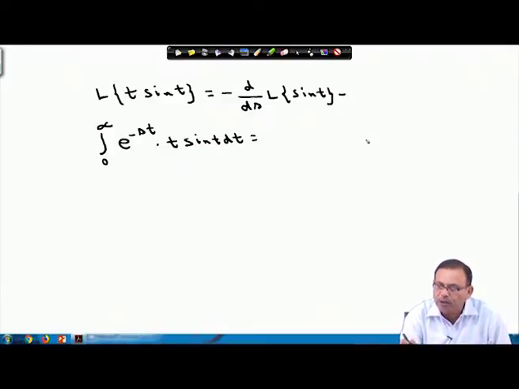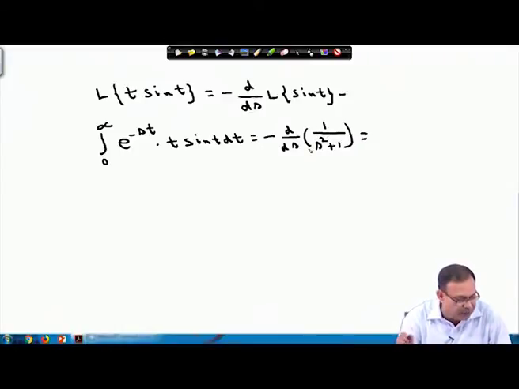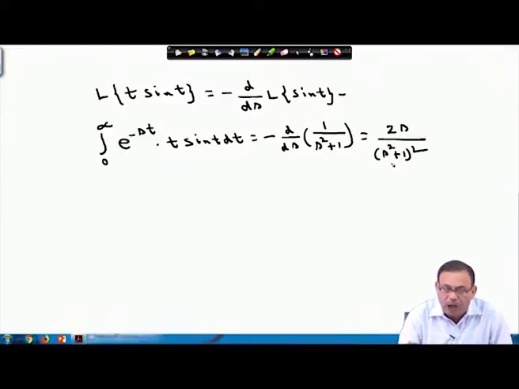and this equals minus d/ds of the Laplace transform of sin t, which is nothing but 1 by s square plus 1. If I evaluate the differentiation, which becomes easy, this will become 2s by (s square plus 1) whole square. So, I am getting the integral from 0 to infinity of e^(-st) t sin t dt equals 2s by (s square plus 1) whole square.